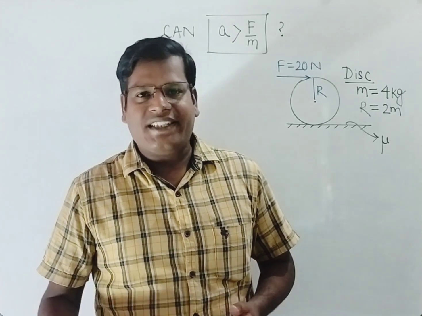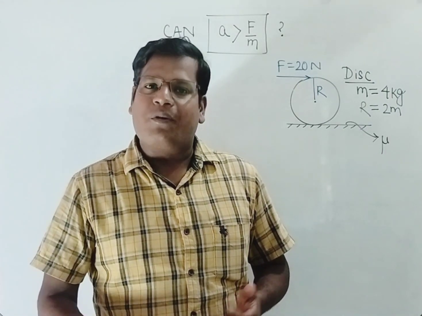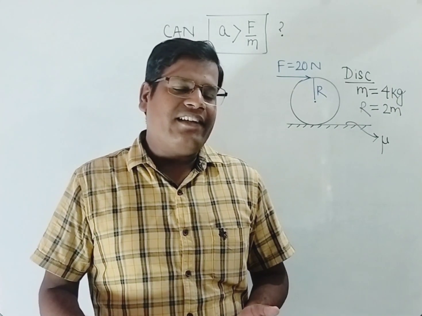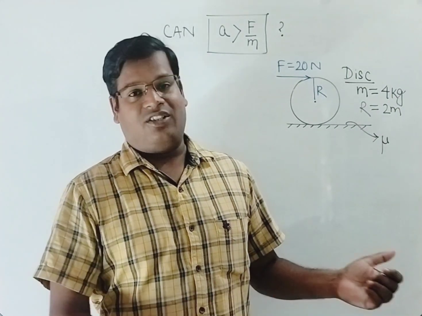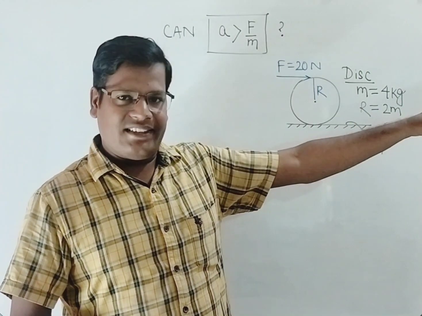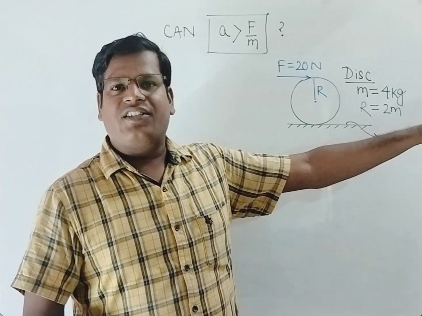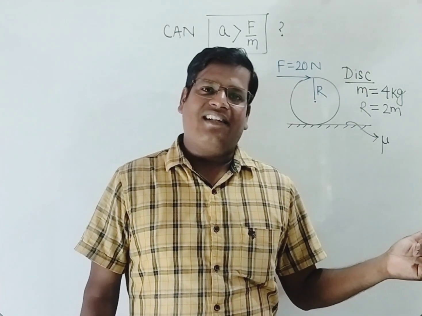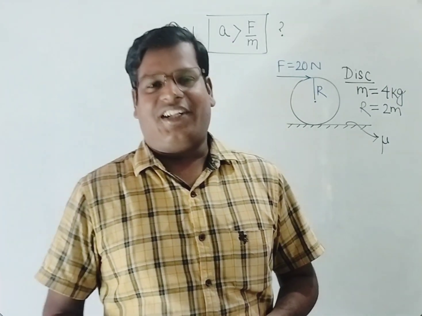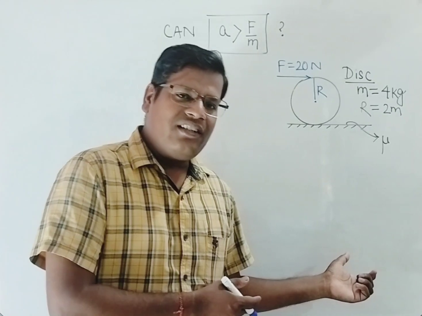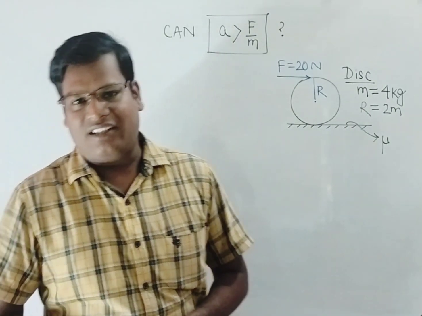Many times students think that the acceleration should be F by m, 5 meter per second square. Or some students think that because friction opposes motion, so friction acts in this direction, so net force in that direction is less than 20, so the acceleration should be less than 5 meter per second square. But actually here the acceleration is more than 5 meter per second square. Let's see. So this is a question based on friction and rolling.